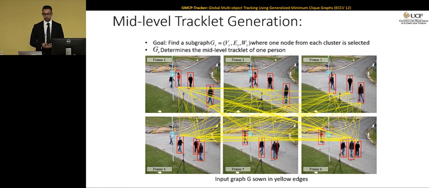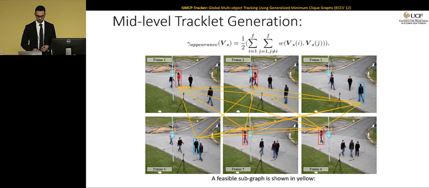Once we have the complete graph, the goal of GMCP is to find one subgraph by selecting exactly one node from every cluster that has the least cost across all the subgraphs in this complete graph. So after solving GMCP, this is the subgraph that we're going to get, and the appearance cost of this clique is shown here, which is the sum of the edge weights. As you can see, GMCP has selected one node from every cluster, even if the person is not present. For example, in frames 3 and 4, the person was not there. It still selected two other nodes that minimize the cost of that clique, and we're going to talk about how we handle these outliers later throughout the presentation.